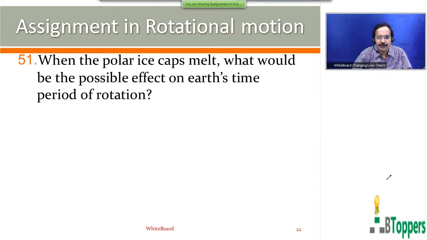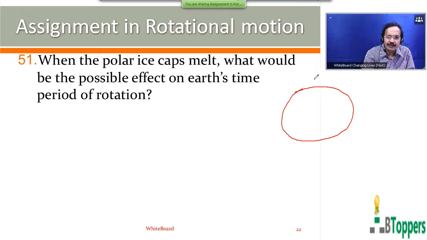When the polar ice caps melt, what would be the possible effect on the Earth's time period of rotation? So Earth rotates about the axis passing through the poles. So there are ice caps near the poles.